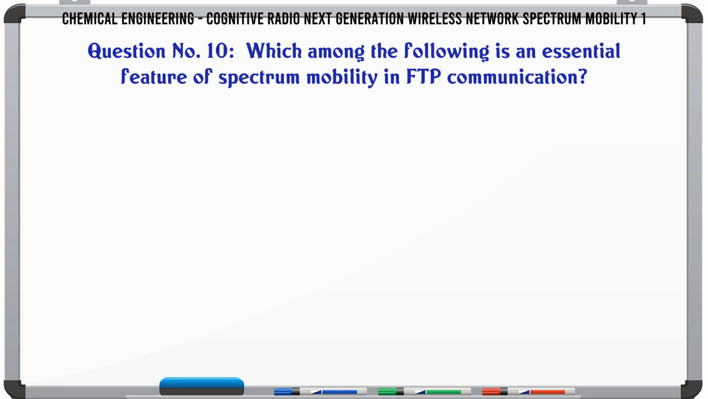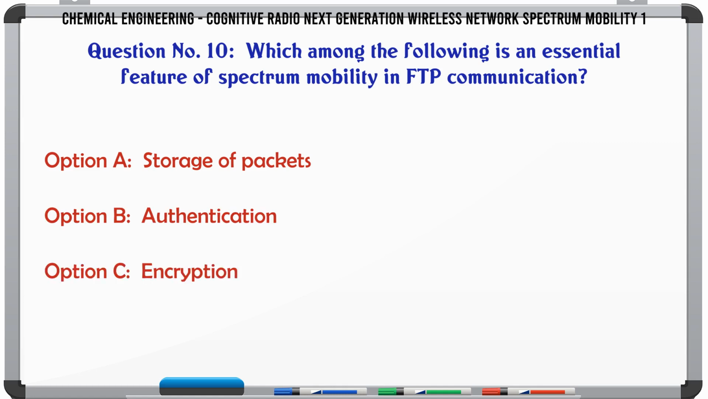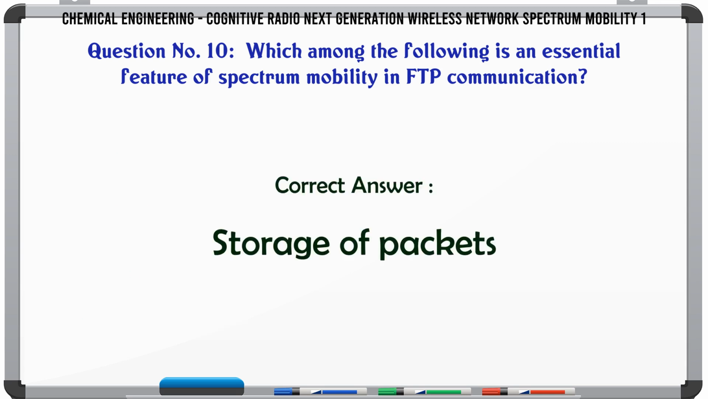Which among the following is an essential feature of spectrum mobility in FTP communication? A. Storage of packets. B. Authentication. C. Encryption. D. Data recovery. The correct answer is storage of packets.